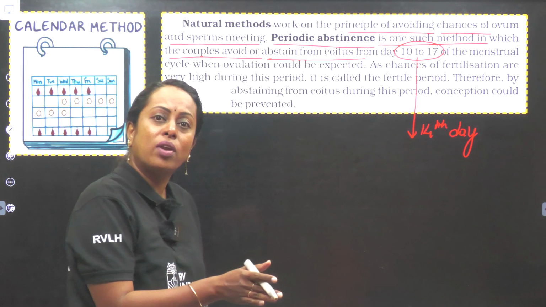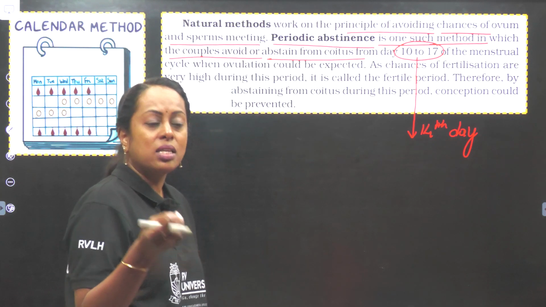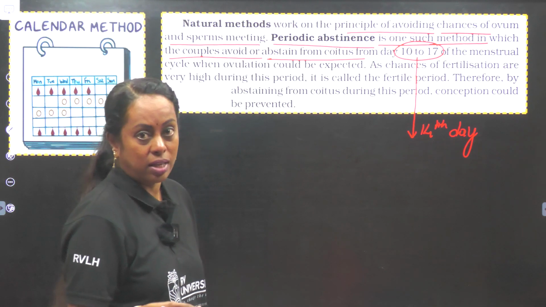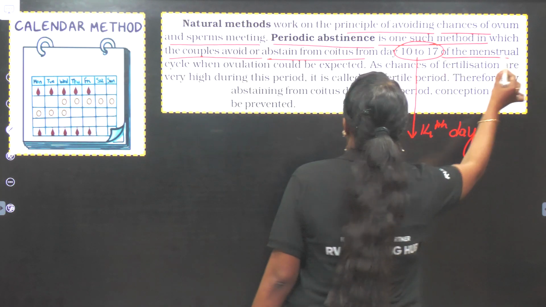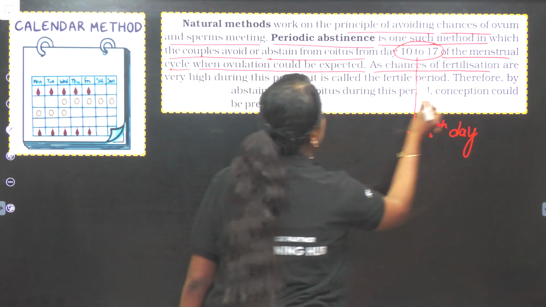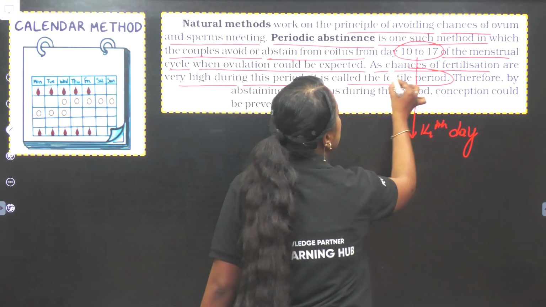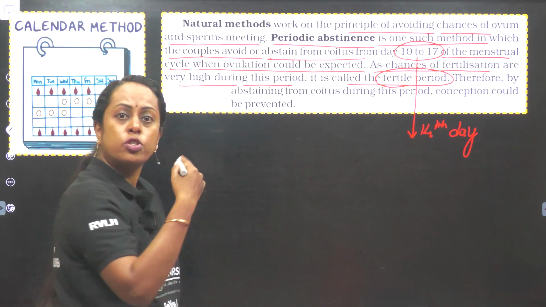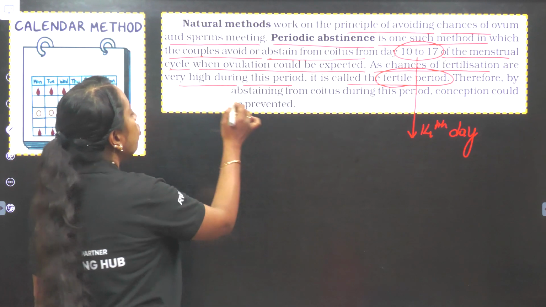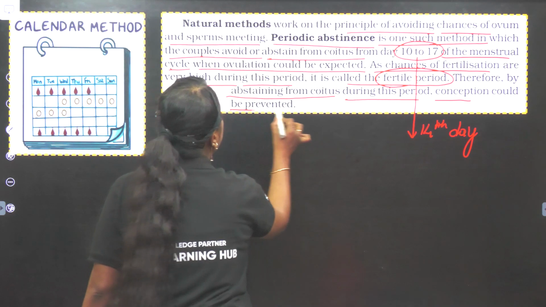Accidentally, let us say the ovulation occurred a day before that. If it occurs also, the ovum has a viability of 24 hours. A sperm has a viability of 48 hours. Now, in the menstrual cycle, when ovulation could be expected, the chances of fertilization are very high during this period. So this period is called the fertile period. So copulation should not take place during a phase called what? Fertile period. Therefore, by abstaining from coitus during this period, conception could be prevented.